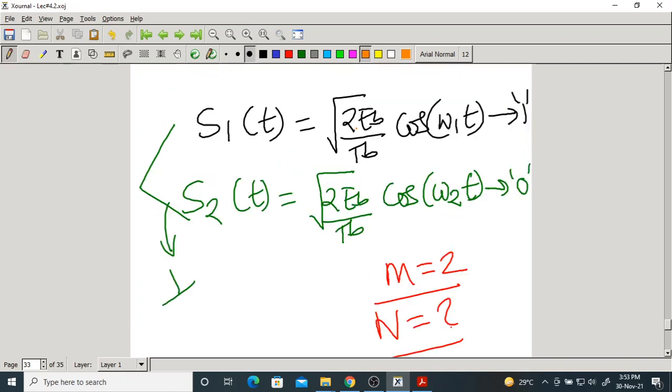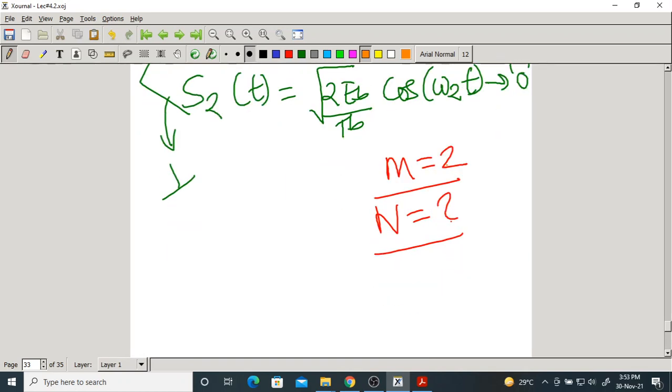In the case of BPSK, S1 of t is the negative of S2 of t, so they are dependent on each other. But in this case, since they differ only in frequency, not in phase, not in amplitude, both are linearly independent. That's why, since these two are independent, N also equals 2. Here M equals N.